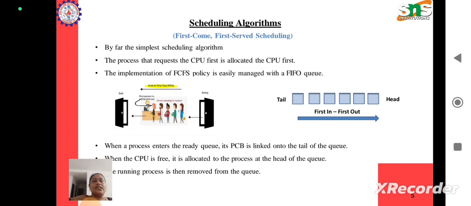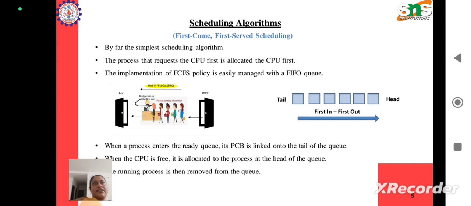Once this process gets the CPU, it will be removed from this queue because it has already got the CPU for its execution. The second process over there will be the new head, and if some other processes come in again, they will be added to the tail, and that will be the new tail. This is how first come first serve scheduling works.